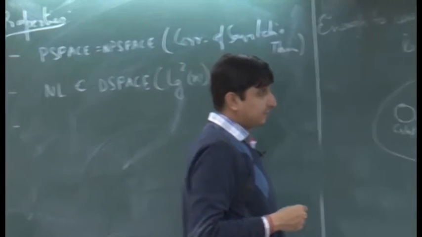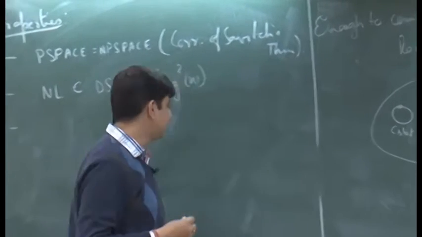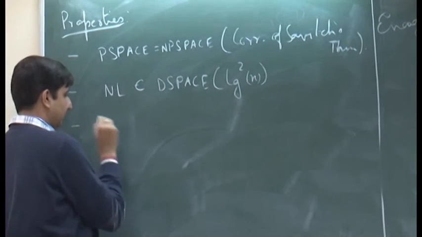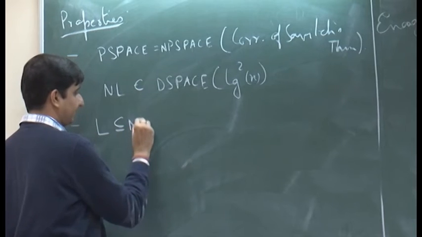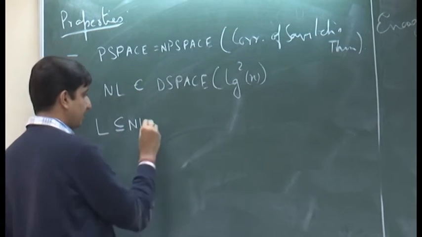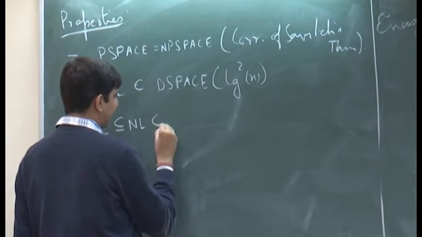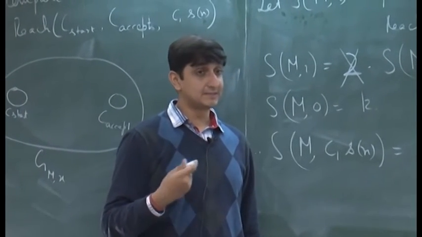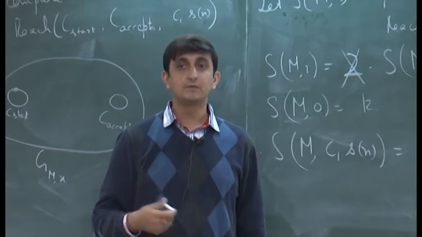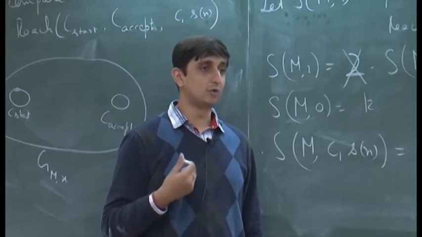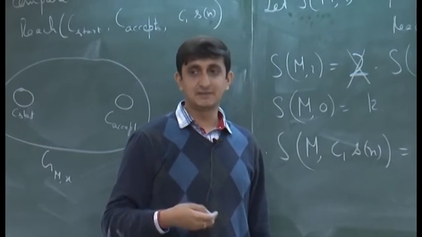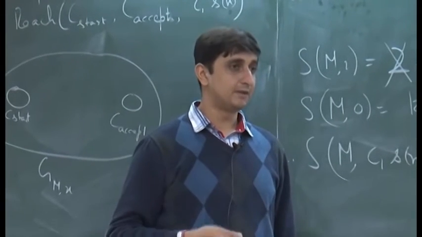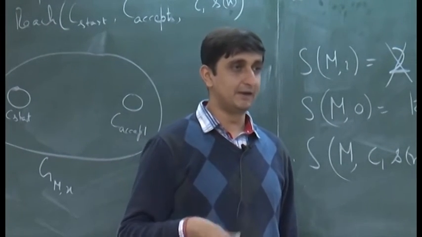What can we say about the relations between all the classes that we have seen so far? Let us start with L. Of course, L is contained in NL by definition. What can we say about NL and P? Last time we saw a theorem that we can simulate NSPACE(S(n)) using DTIME(2^O(S(n))), basically by looking at the configuration graph and doing a reachability using some linear space reachability algorithm.